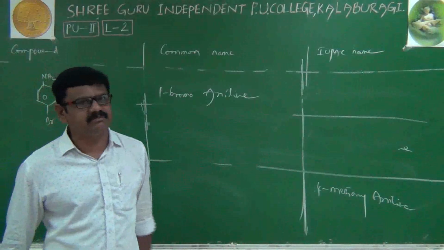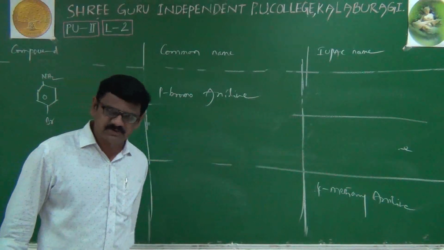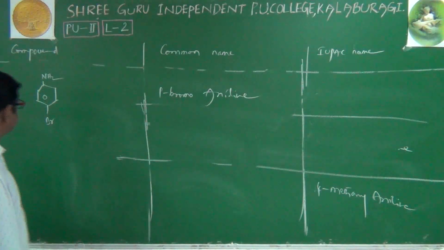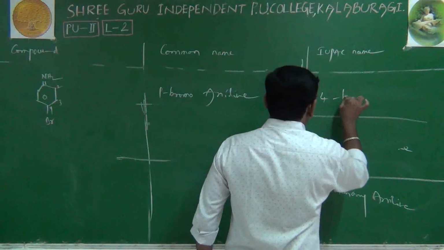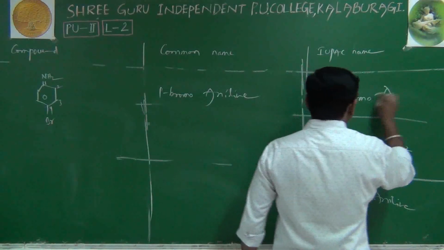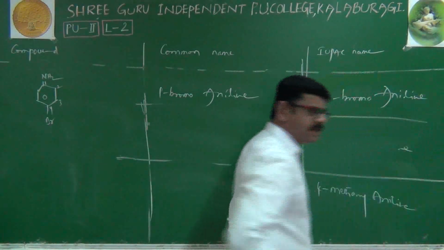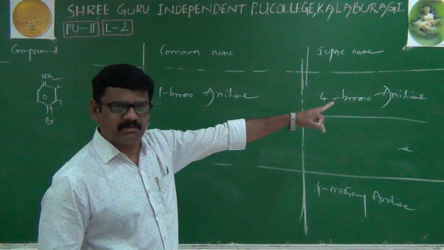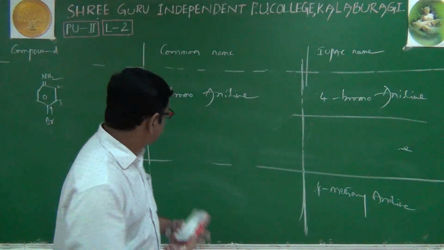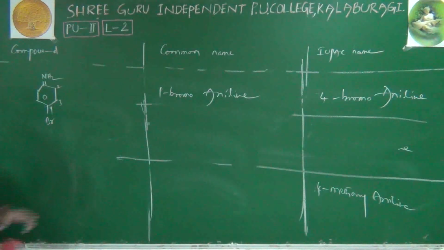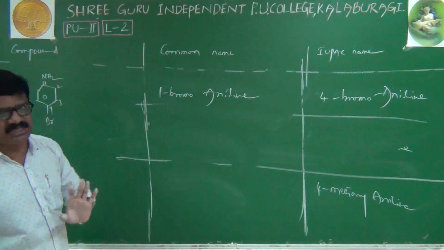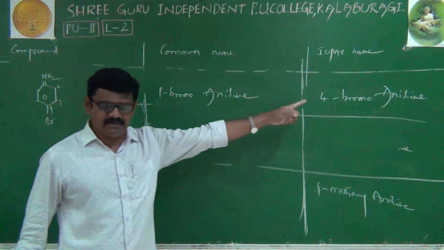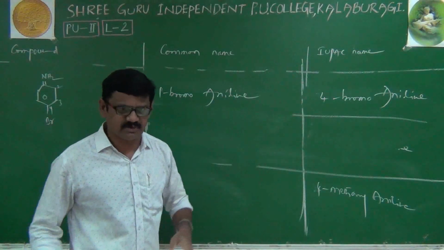Then what is the IUPAC name? In the IUPAC system, we have to give numbering to the ring. We'll start numbering from here: 1, 2, 3, 4. 4-bromo. We can use the word aniline: 4-bromo aniline, or 4-bromo benzenamine also we can use. Right. Next, the words para, ortho, meta will come only in the common system. That is very important. And when we are using numbering, that is 100% IUPAC system only.